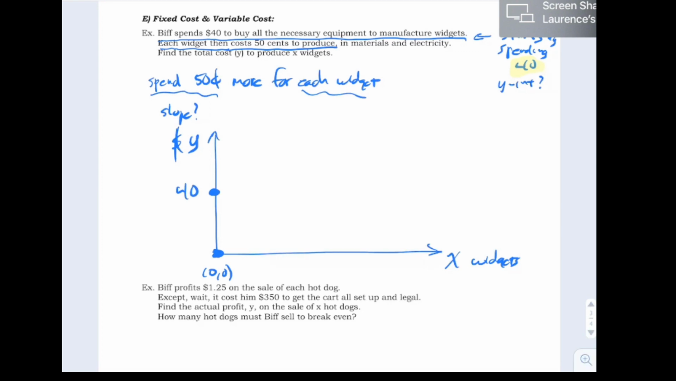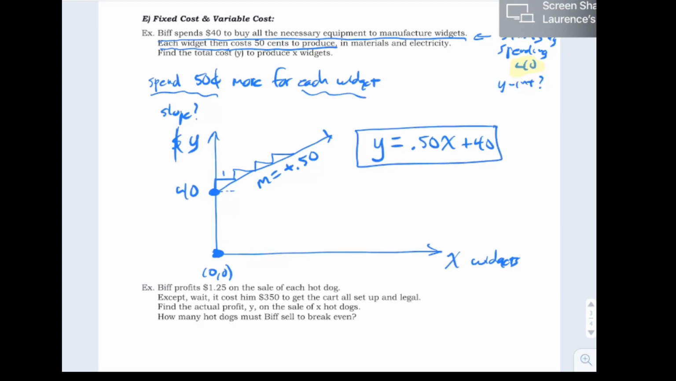We start at $40. Then, when you make a widget, you go up 50 cents to make one widget. Up 50 cents to make another widget. Up 50 cents to make another widget. See how this defines the slope? The slope is 50 cents, which is $0.50, to make another widget. And so we can write the equation of that line: mx plus b, the m number is 0.50, and the y-intercept is 40. That becomes our little cost equation, how much it costs to make a bunch of widgets on this machine.